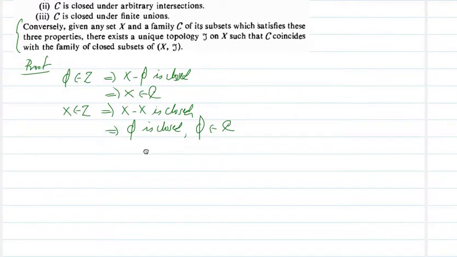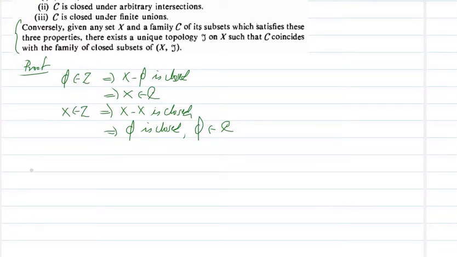Next we need to show C is closed under arbitrary intersection. The intersection of arbitrary members of C is again in C; that we need to show.